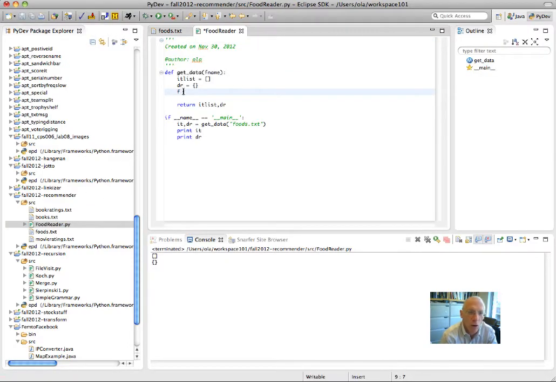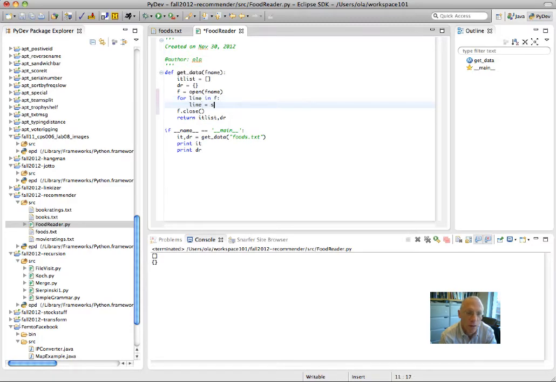So I need to open that file, and I try to get in the habit of whenever I open something, I close it. Do that early. For a line in F, I like to strip it just in case. That's a good habit to get into. Now I'm going to split it on the colon.